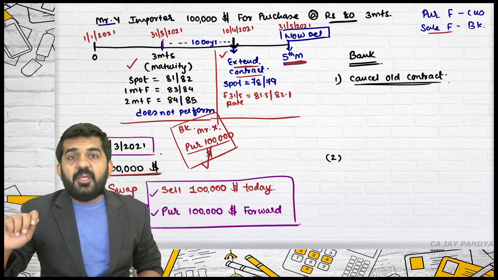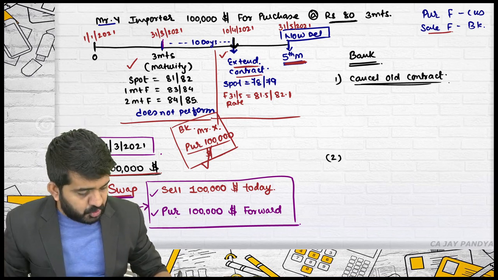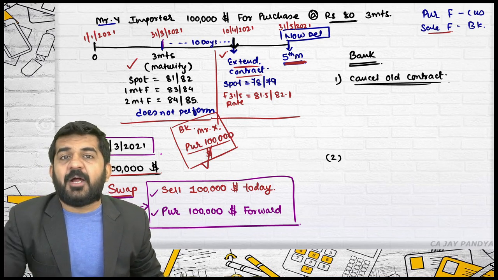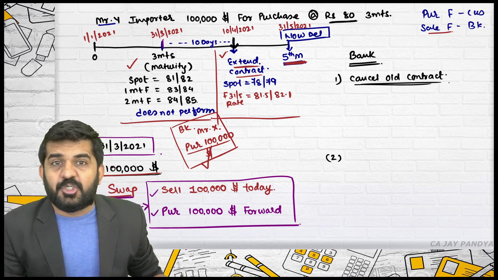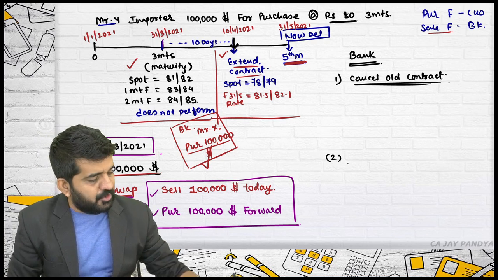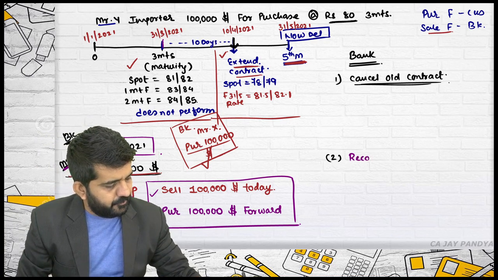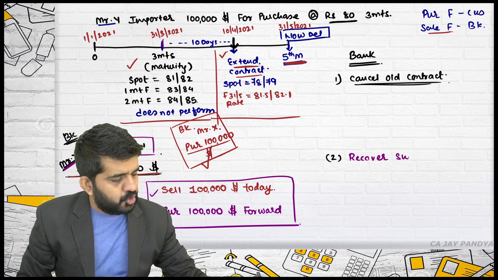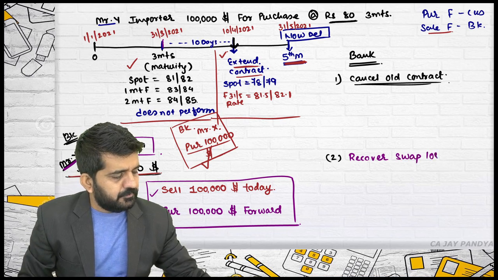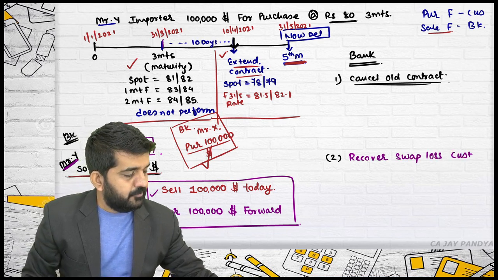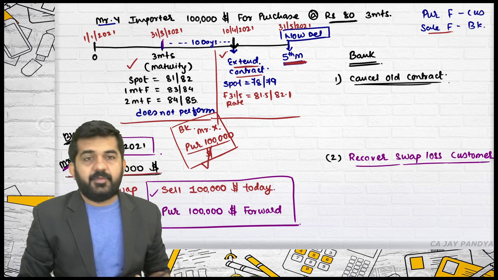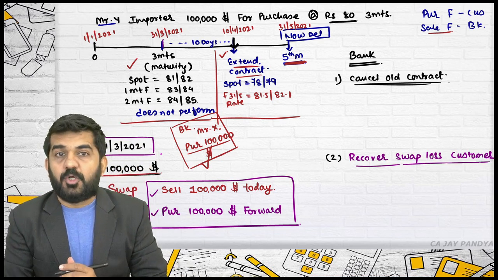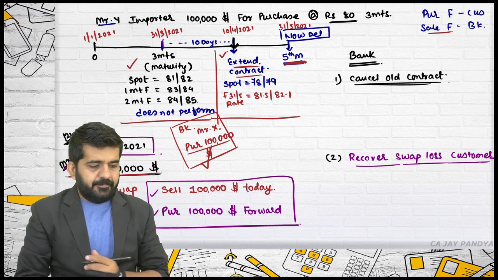Alright. If there is any loss in the swap agreement, say a counterparty says you will have to pay me 20,000 rupees or 30,000 rupees, then the bank will recover the swap loss from customer. Bank will recover swap loss from customer.